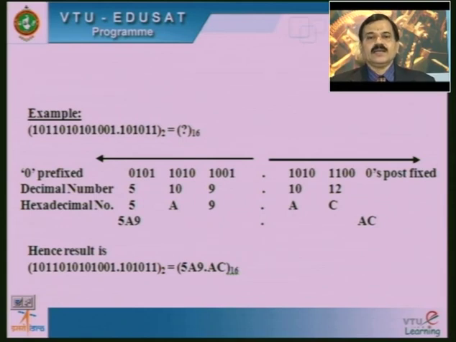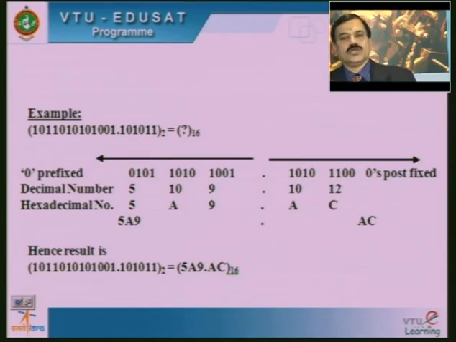Then to make it into 4 numbers, 2 zeros may be added, that is postfixed. By adding 00 at the extreme right, the value of the given number does not get disturbed.